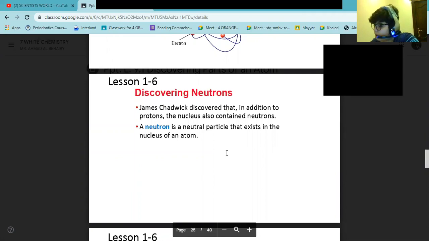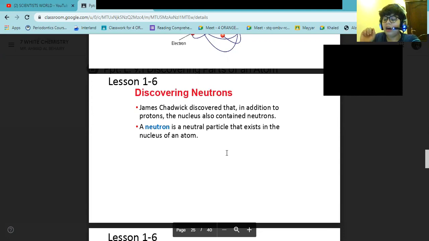Discovering neutrons: James Chadwick. Rutherford's colleague James Chadwick, 1891 to 1974, also researched atoms and discovered that in addition to protons, the nucleus also contained neutrons. That's what I'm about to tell you.